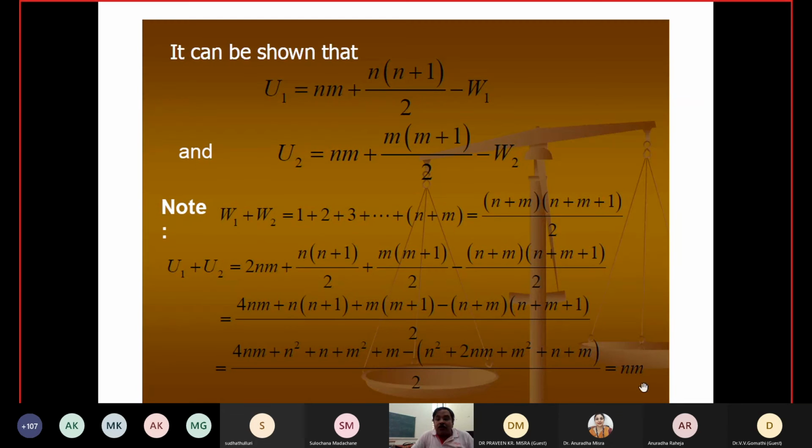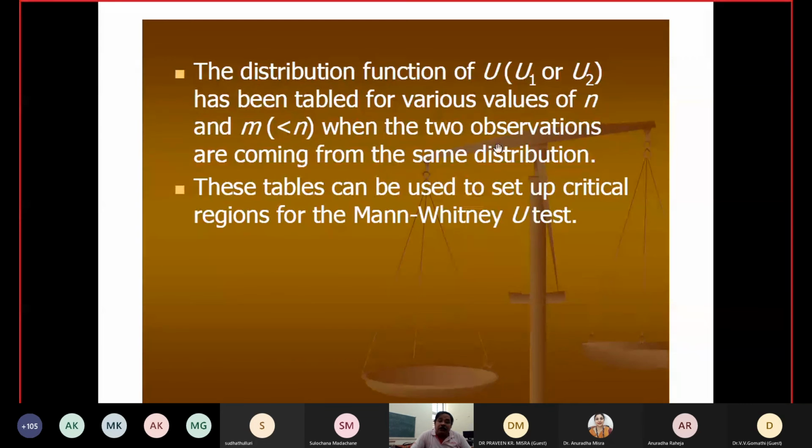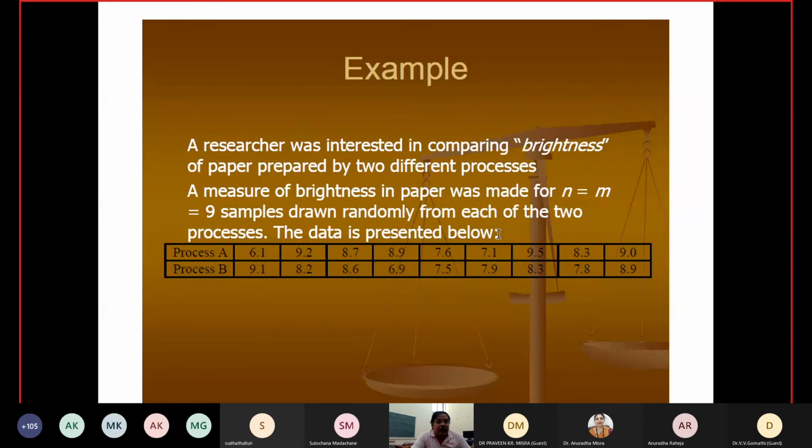U1 plus U2, after solving, you will get M into N. This is basically a permutation and combination structure: if two observations are arranged in this way, how can you get this one? So basically it is a problem of permutation and combination. The distribution function of U has been tabulated for various values of N and M, where M should be less than N, when the two samples are coming from the same distribution. So the table can be used to set up the critical region for the Mann-Whitney U statistic. For this you need a table, and you can do things using that table.